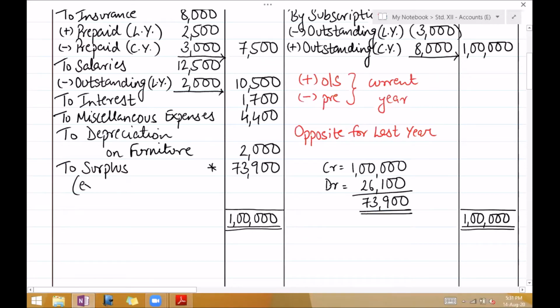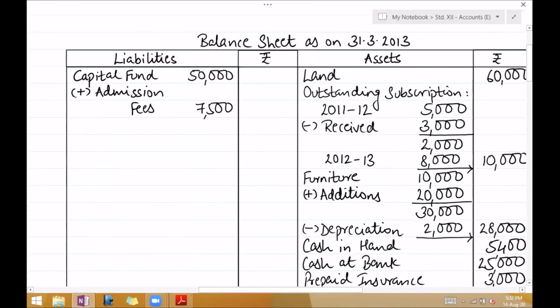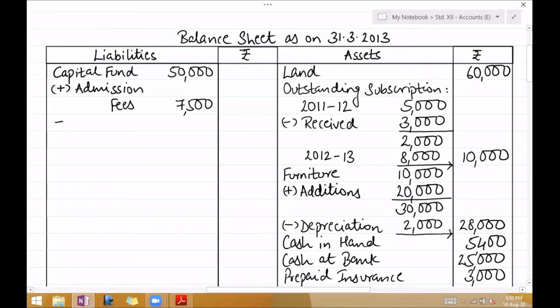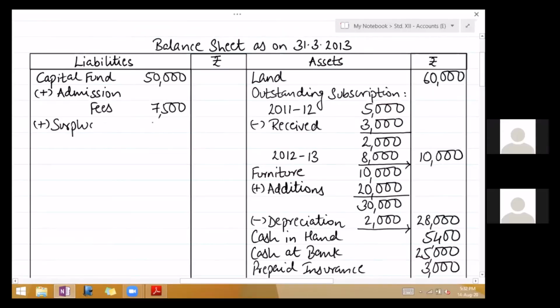Add that to your capital. Plus surplus 73,900.